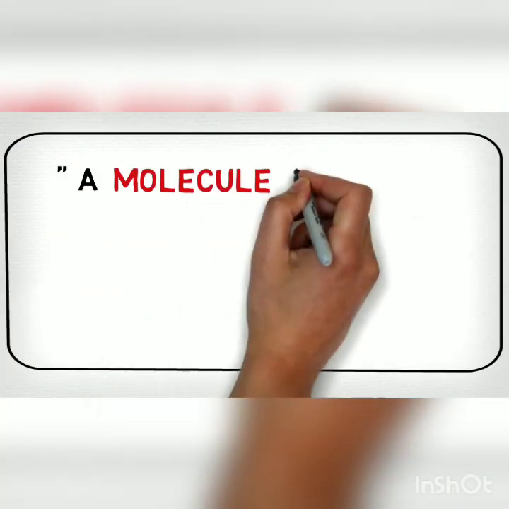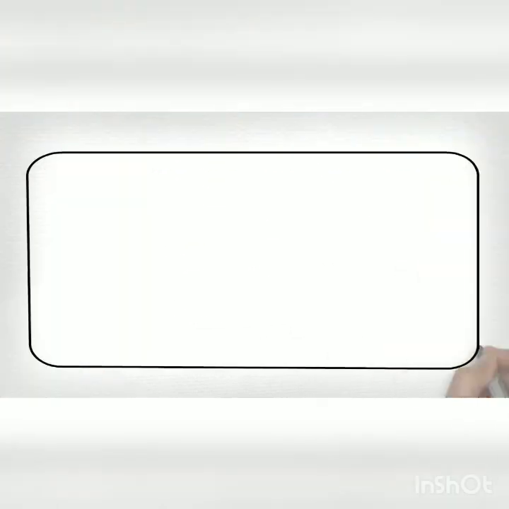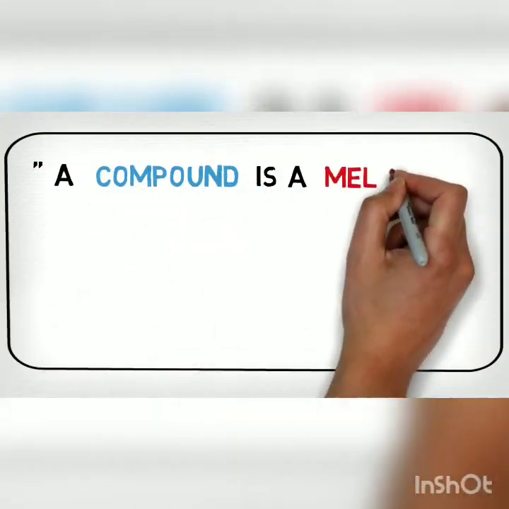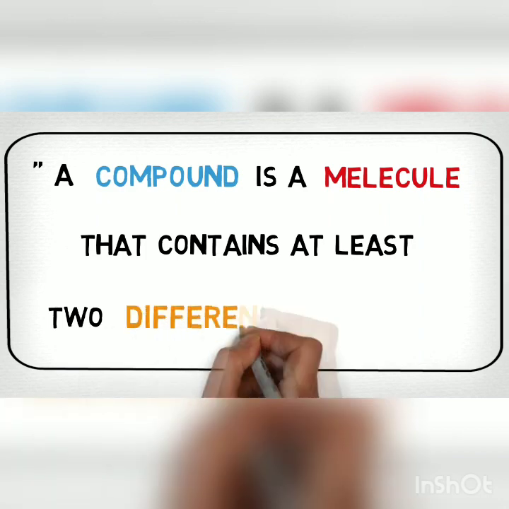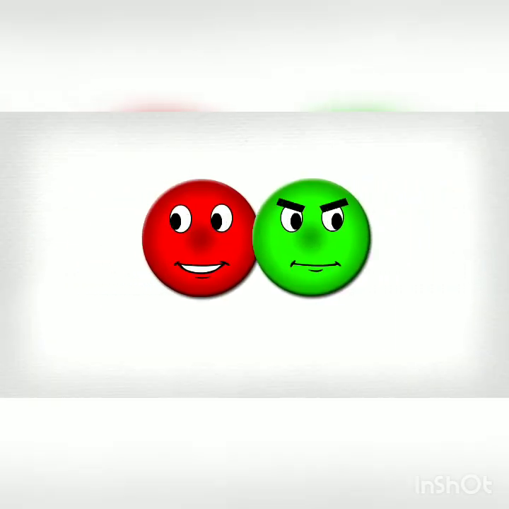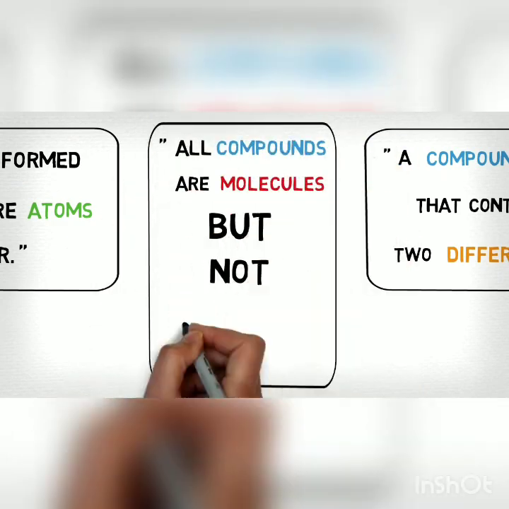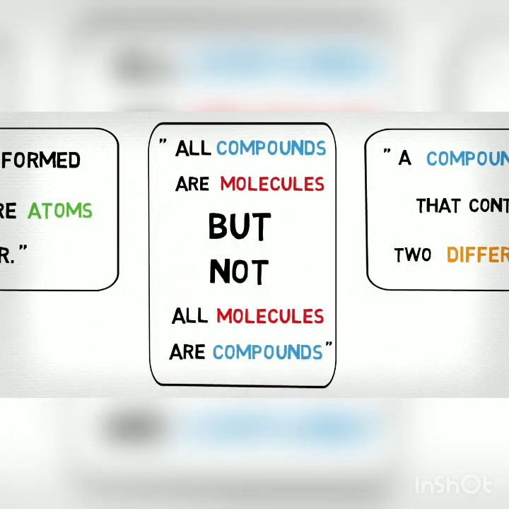A molecule is formed when two or more atoms join together. A compound is a molecule that contains at least two different elements. So, a molecule can consist of two or more atoms of the same element joined together. But a compound must always have at least two atoms of different elements joined together. Therefore, we can say that all compounds are molecules, but not all molecules are compounds.